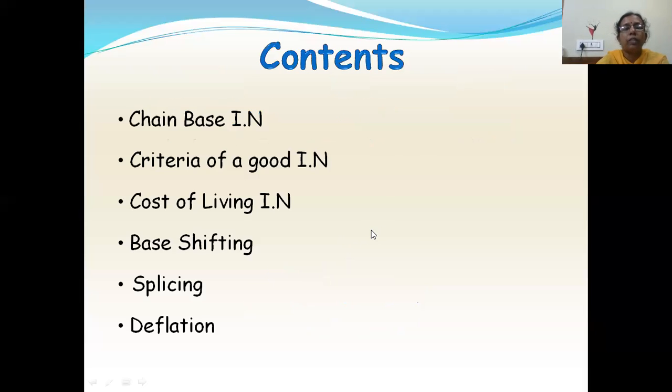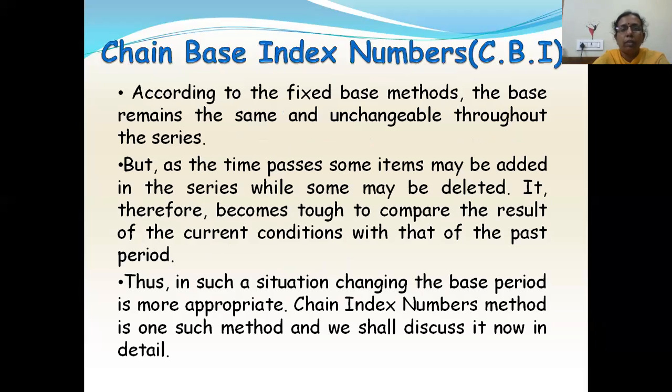So these are the contents which I'll be covering in this session. One is chain base index numbers. What are the criteria of a good index number? Cost of living index number, base shifting, splicing, and deflation. So first we'll see chain-based index numbers, abbreviated as CBI.